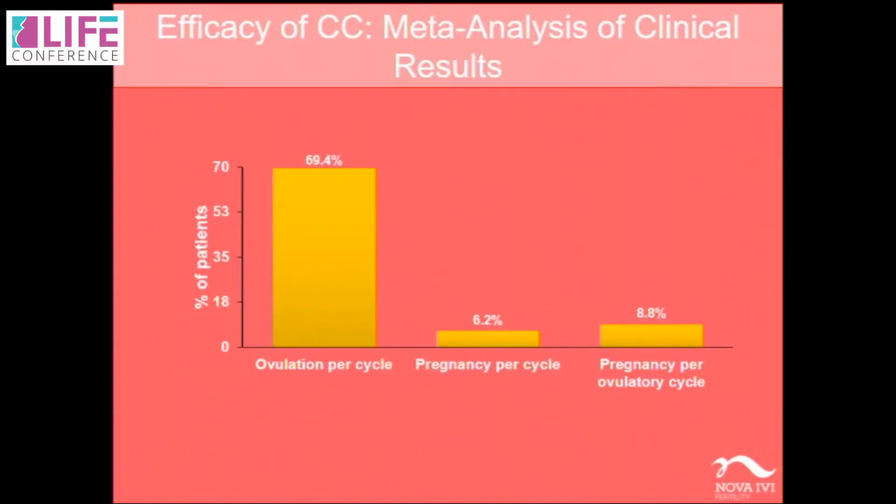The good part is clomiphene works very fine as an ovulation induction agent, causes around 70% ovulation, but it doesn't have a very high pregnancy rate. It's only about 7% pregnancy rates per cycle, or about 9% pregnancy rates where the ovulation has actually happened. So in spite of ovulation, only about 10% cycles get converted into pregnancy, and that's a worrisome area. Why is that happening? We will go into that.